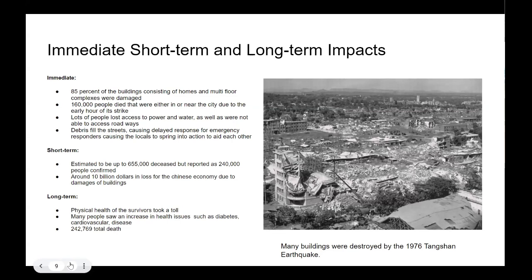Short-term effects were that an estimated up to 655,000 were deceased, but 240,000 people were confirmed. There were around $10 billion in losses for the Chinese economy due to the damage to buildings. Long-term effects were that the physical health of the survivors took a toll. Many people saw an increase in health issues such as diabetes and cardiovascular disease. In all, there was a total of 242,769 deaths.